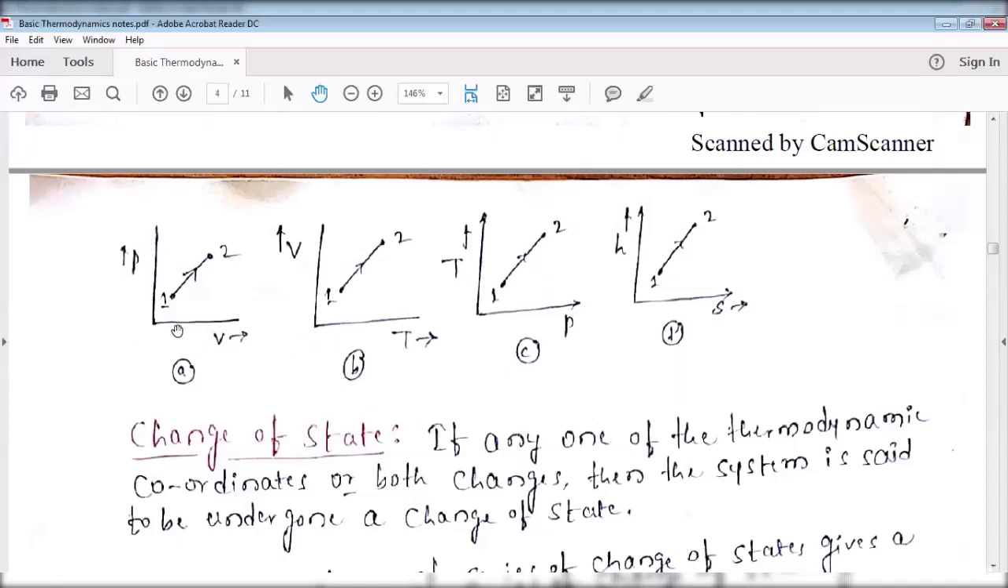Pressure along y-axis and volume along x-axis. Here at state 1, pressure P1 and volume V1. These two are the coordinates. At state 2, pressure P2 and volume V2.